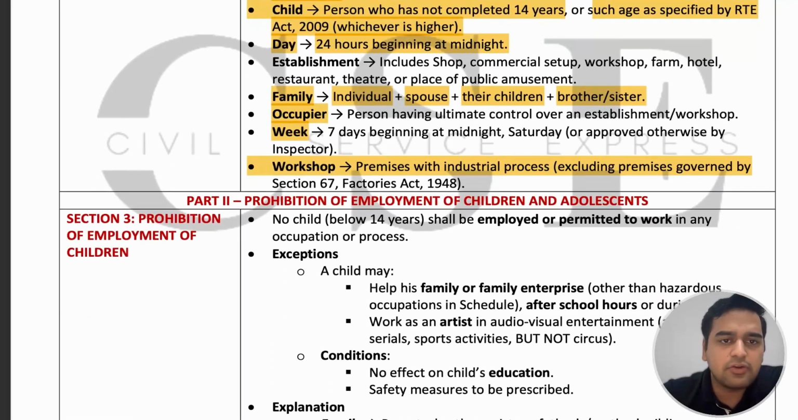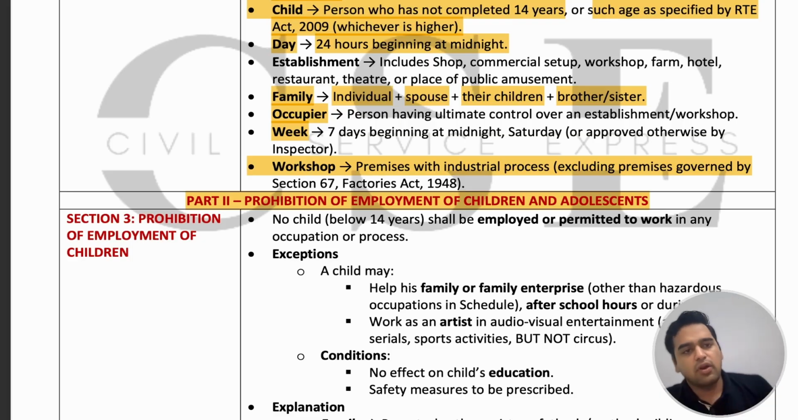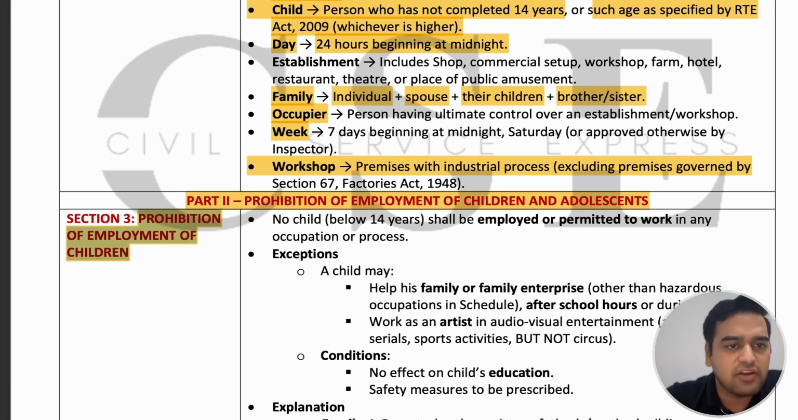Next is Part 2, prohibition of employment of children and adolescents. Means what are the areas, what are the establishments where the employment of children and adolescents is prohibited. First is Section 3, prohibition of employment of children.